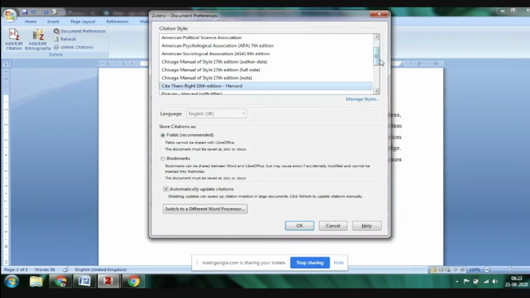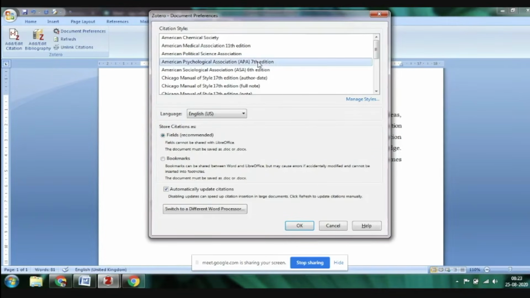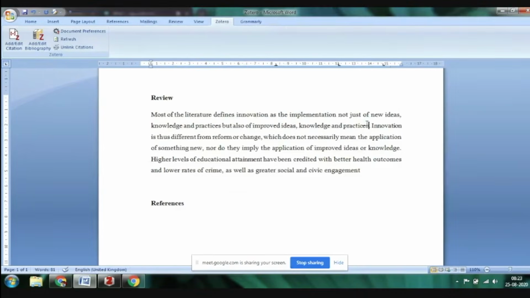and in the document preferences you can see this link coming up. I will be clicking on APA, that is American Psychological Association 7th edition. I'm using US English, so I can use this one. Anything else, like bookmark field or automatically update citation, is not required as of now. We can explore it later. So APA 7th edition it is, and I'll click on OK. Now I have to just add the citation Michel et al., and I have already put it in my database. That is the first step.